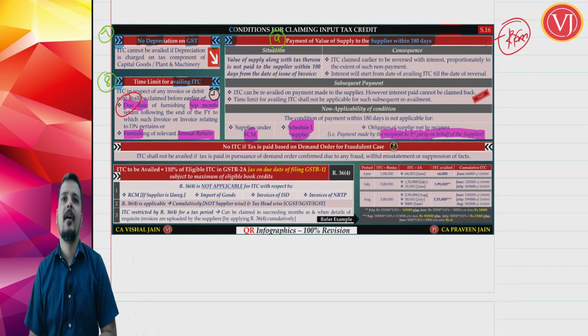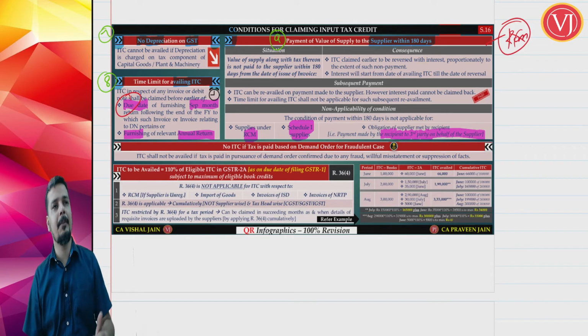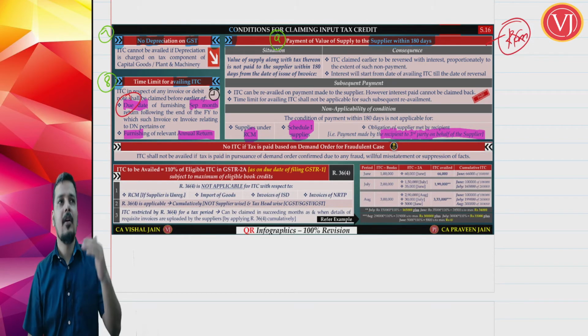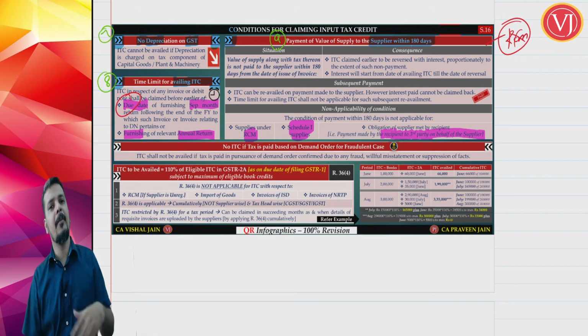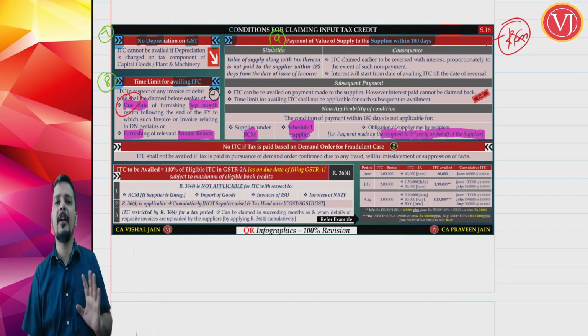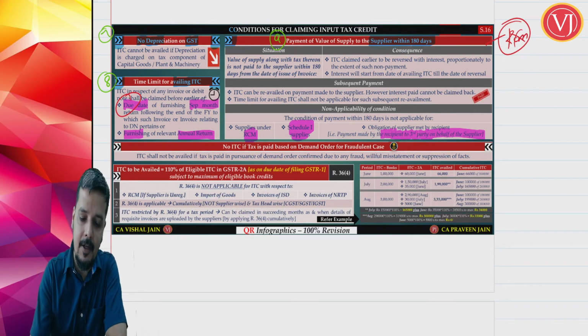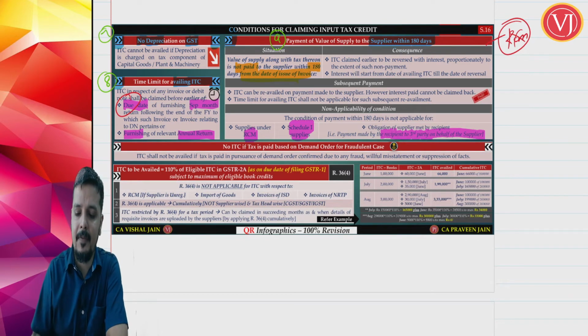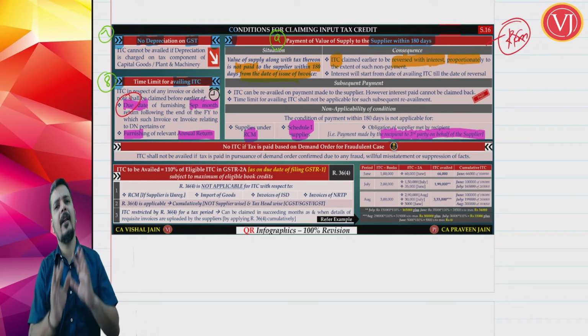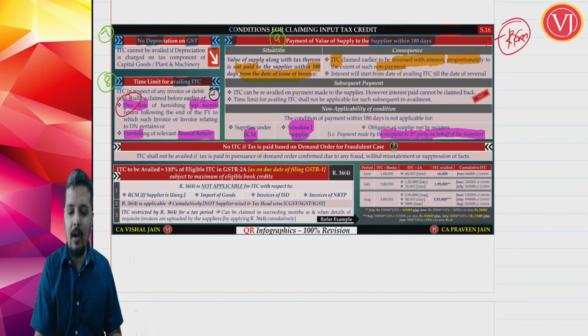Now, are they trying to tell that you should make the payment and then take the credit? No. First you take the credit. If at all you make the payment within 180 days, no problem, retain the credit. If you don't make the payment within 180 days from the date of issuance of the invoice, what will happen? The ITC that you have availed has to be reversed with interest, proportionately, to the extent of non-payment, not the entire ITC, to the extent of non-payment.